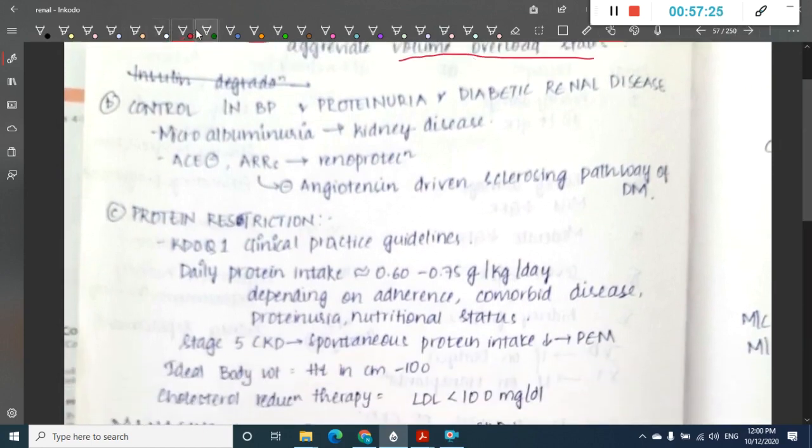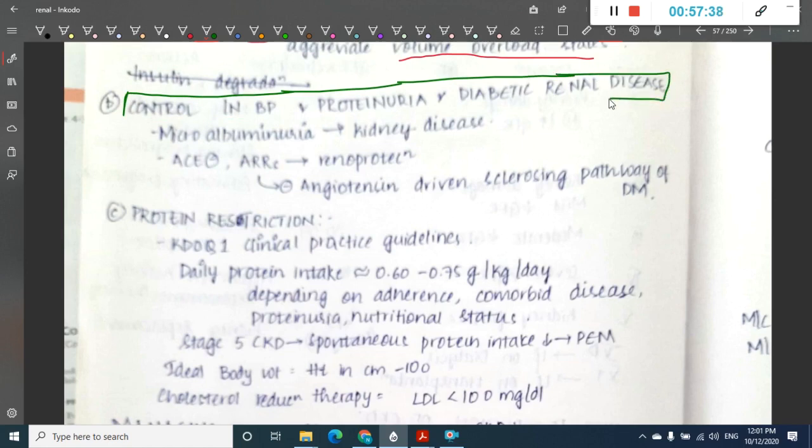Then, second, you should control BP and proteinuria and the diabetic renal disease. The important precipitating factor for kidney disease is microalbuminuria.